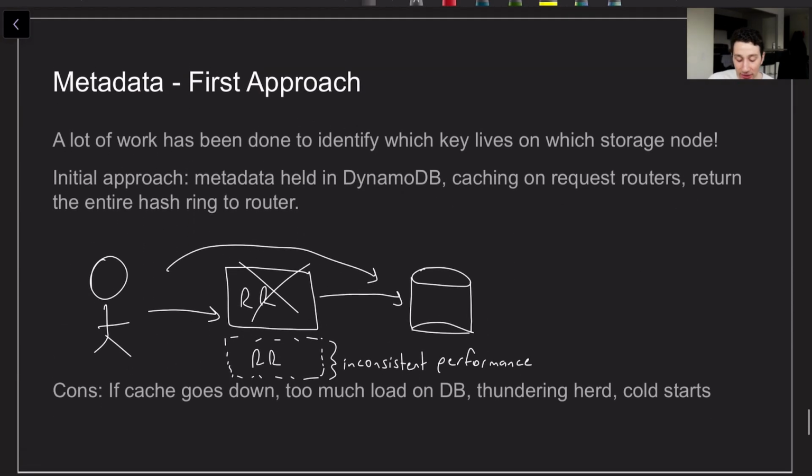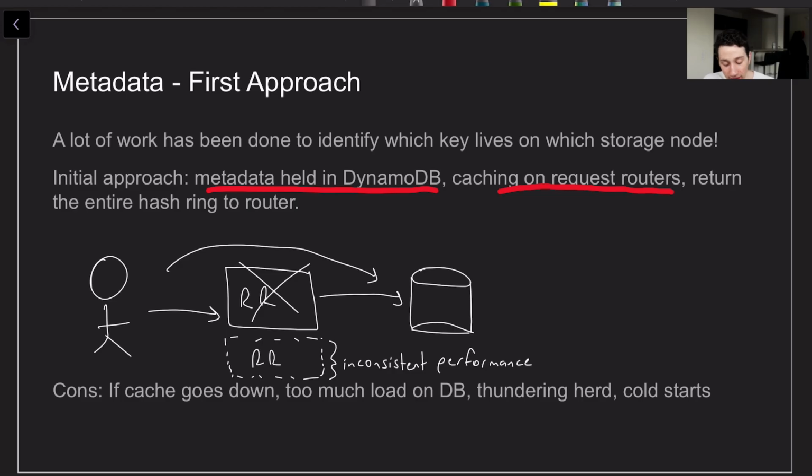Okay, last thing I'm going to discuss in this video before we go ahead and conclude is going to be metadata, right? Because one thing that's pretty important in DynamoDB is saying for a given key, what storage node does this key live on? Basically, what we would do originally in DynamoDB is hold all the metadata in DynamoDB itself. So you have DynamoDB holding all of its own metadata, which is quite interesting. And the idea here is that we're performing a bunch of caching on request routers to make this as fast as possible for a client to read it.